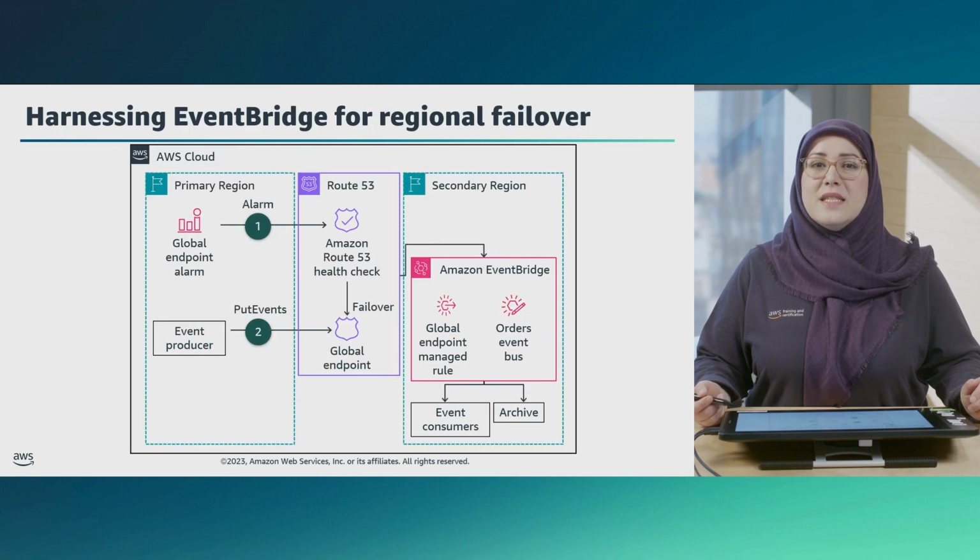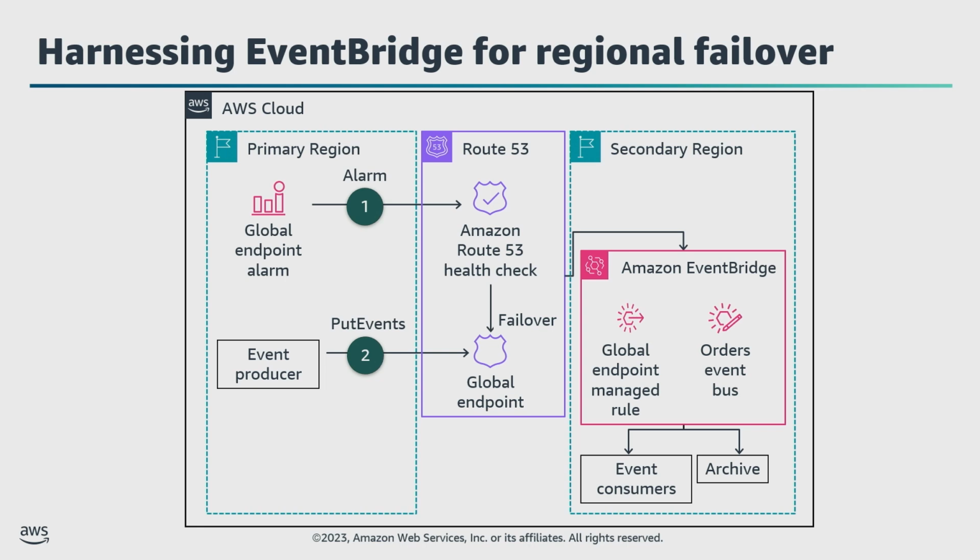Next, let's consider the networking and content delivery layer. One example of applying disaster recovery strategies to this layer is Amazon EventBridge. In the case of a service disruption in your primary AWS region, you can configure Amazon EventBridge to automatically fail over event ingestion to a secondary region. This is like having a replicate copy of your events in another region.